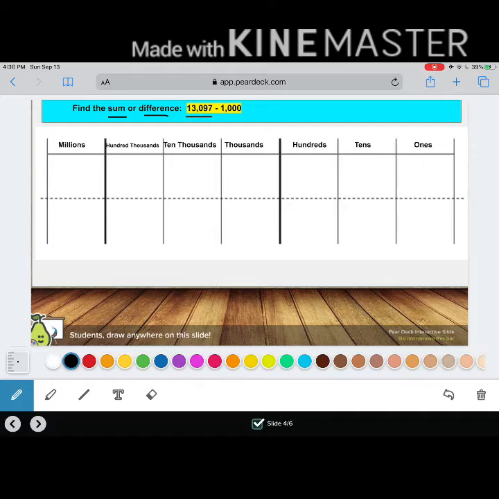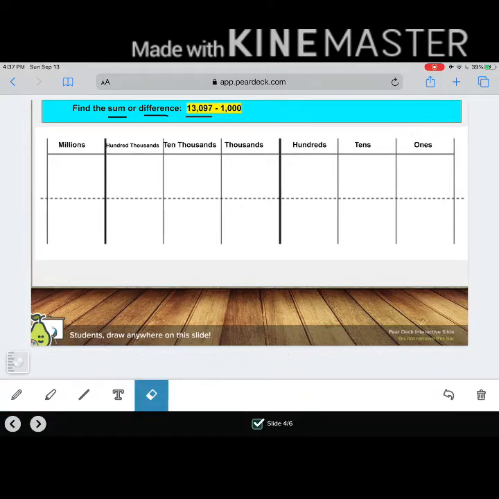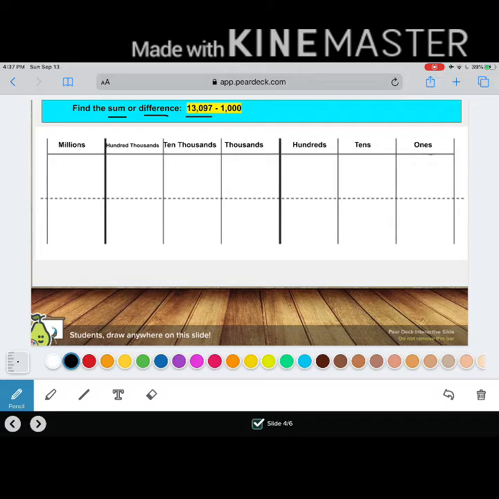So I'm going to start lining up my numbers by first looking at the number 13,097. Can you remind me, when I'm lining up my numbers, what place value should I always begin in? Wow, you have a great memory. That's absolutely right. I'm always going to begin in my ones place. So looking at the number 13,097, what number's in the ones place? Good thinking. 7. Now let's go ahead and fill in the rest of our number.